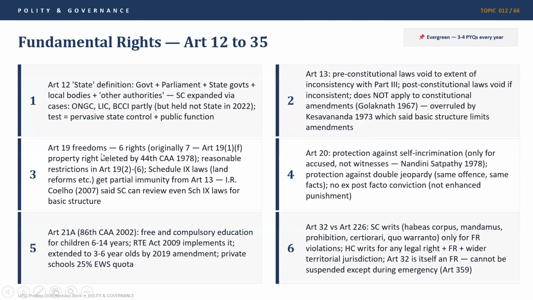Article 19 has different kinds of freedoms. There are 6 rights which are given. Originally, there were 7 rights, but the last, the right to property, was deleted by the 44th Constitutional Amendment 1978, and now the right to property has become a legal right. So very important, go through the 42nd and 44th Constitutional Amendments. Article 19 also has reasonable restrictions, which are stated in Article 19(2) to (6), and Schedule 9 laws, which are related to land reforms, etc., get partial immunity from Article 13. The I.R. Coelho case in 2007 said that the Supreme Court can review even Schedule 9 laws for the basic structure. So this is very important.